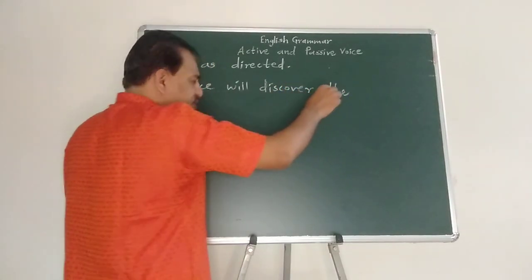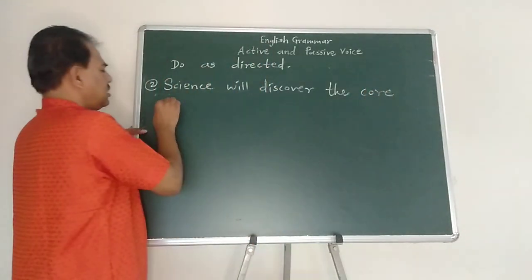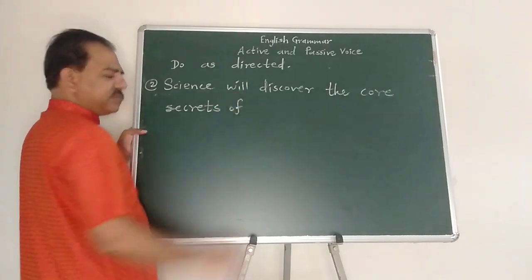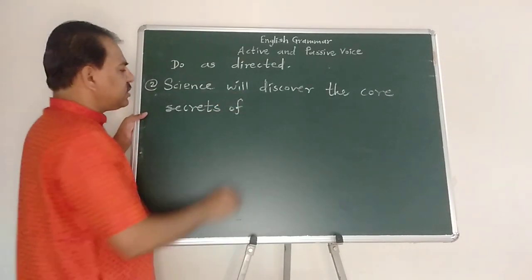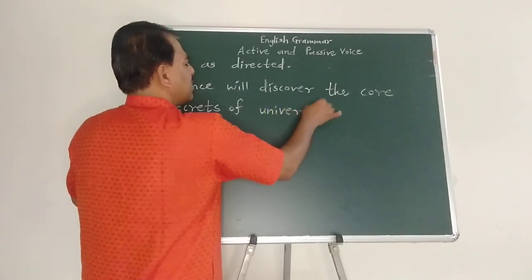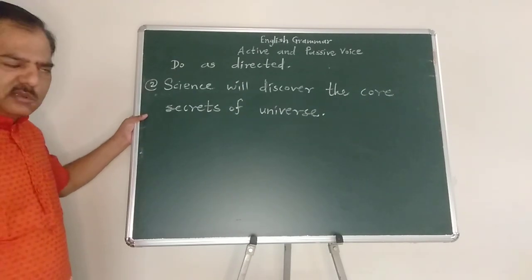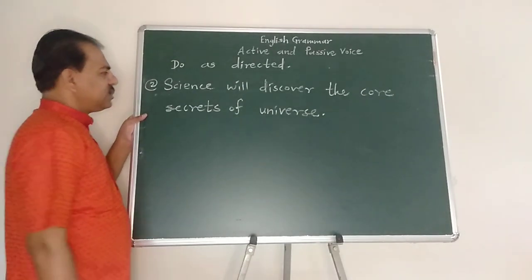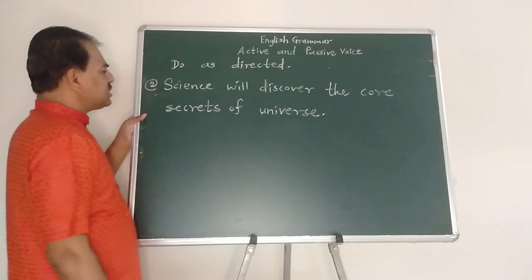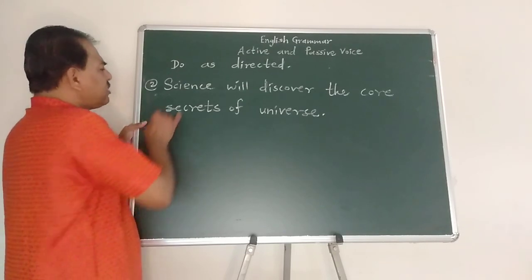Science will discover the core secrets of universe. Now this is from my English course book standard 10, the epitome of courage. Science will discover the core secrets of universe. Now who will discover the core secrets of universe?